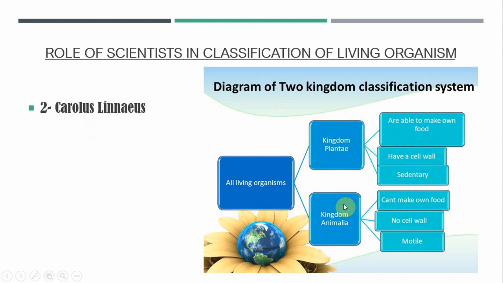The second group, which is animal kingdom, they can't make their own food by themselves, or they are heterotrophic organisms. Heterotrophic means that they can't make their own food. They have no cell wall surrounding their cell, and they are motile living organisms or can move.